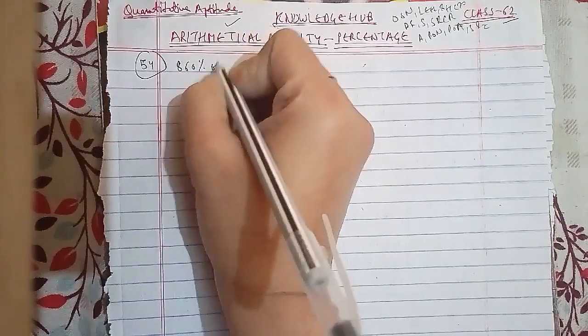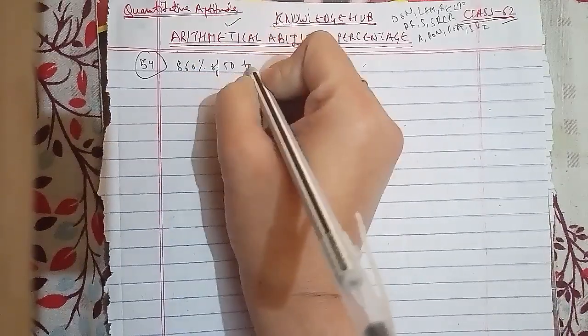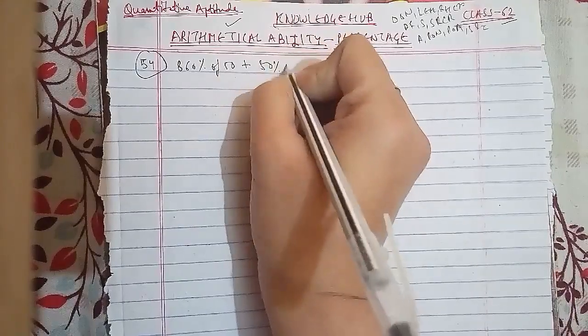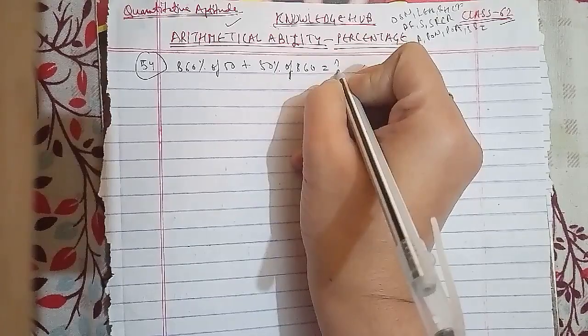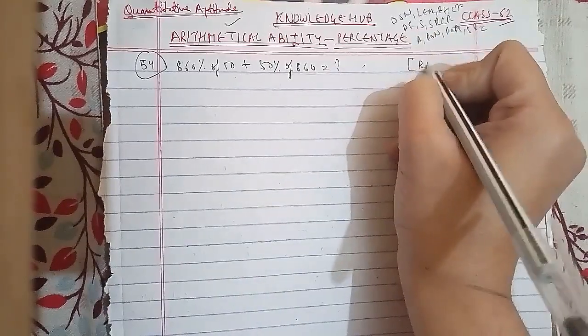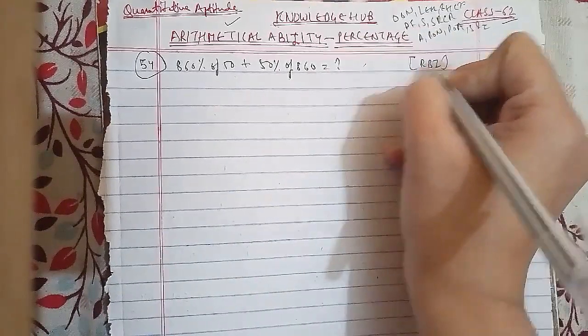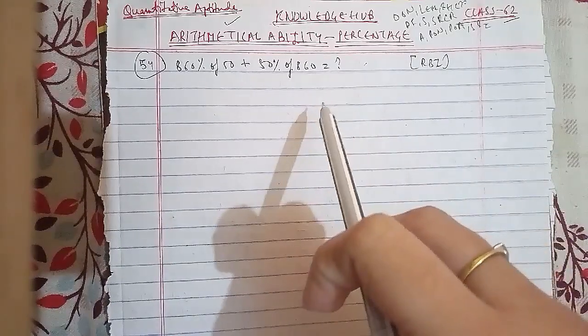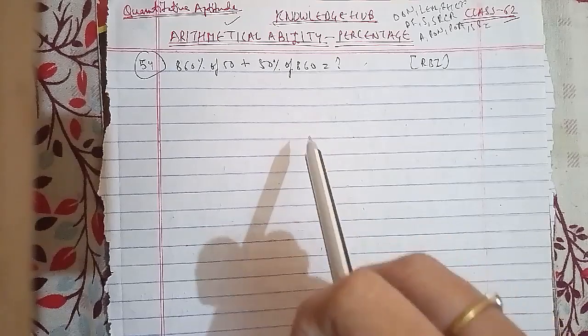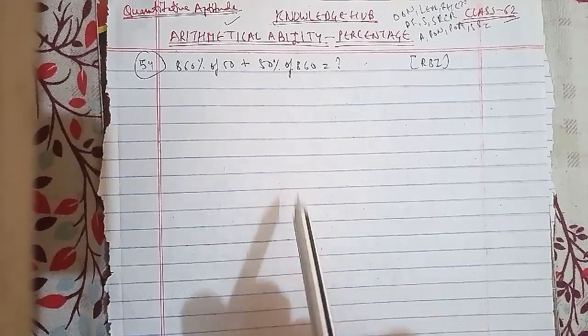860% of 50 plus 50% of 860 equals question mark. This was asked in an RBI examination paper and is an important question. The options, as I told you, are 430, 516, 860 and 960.